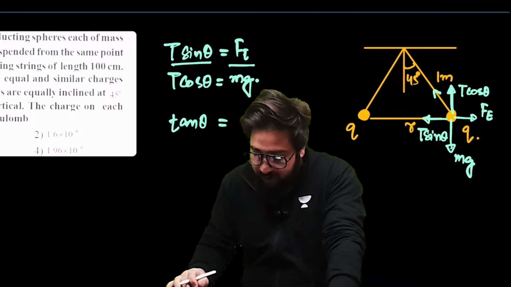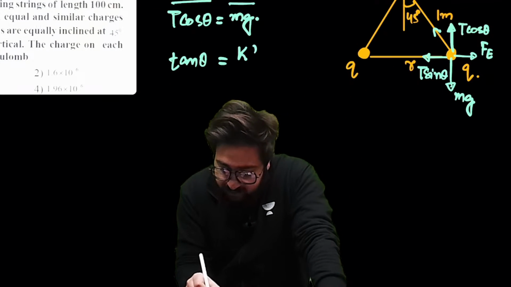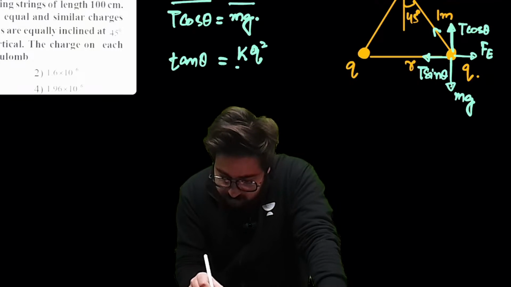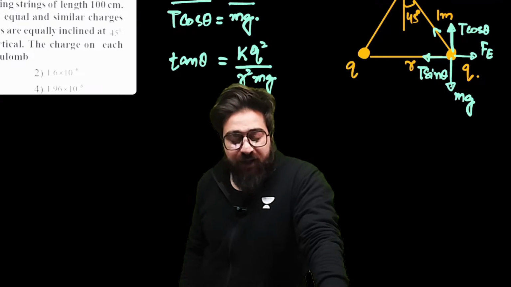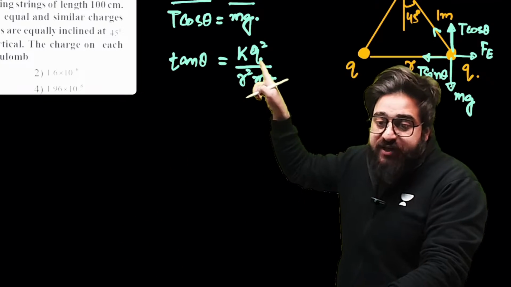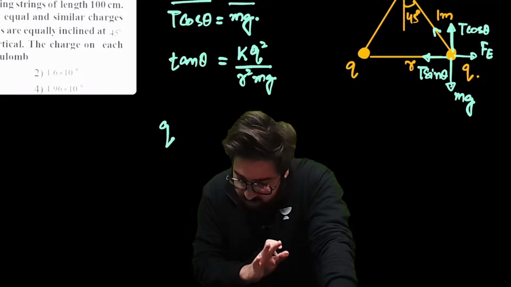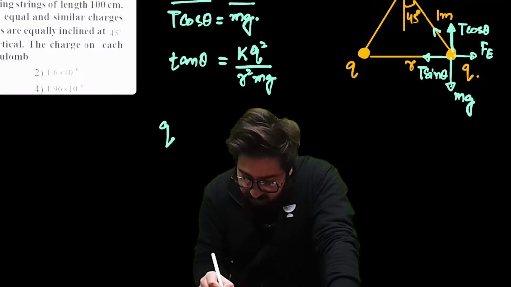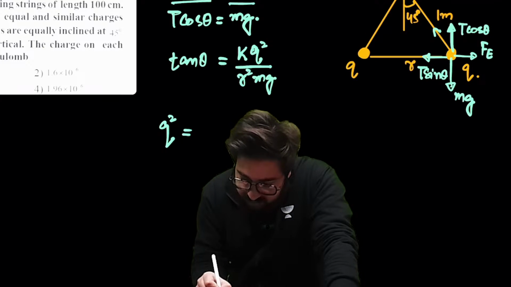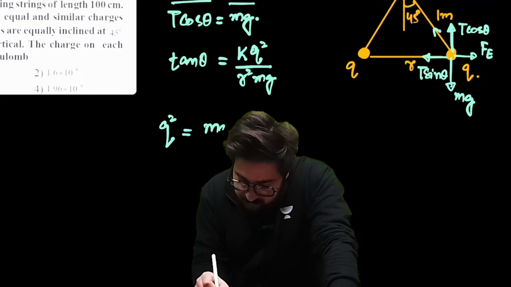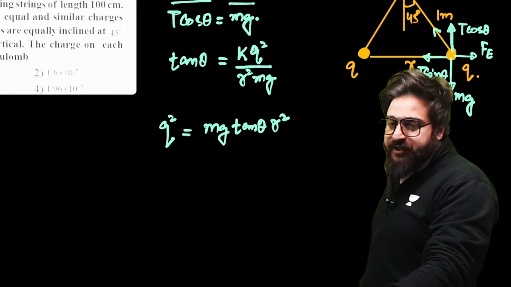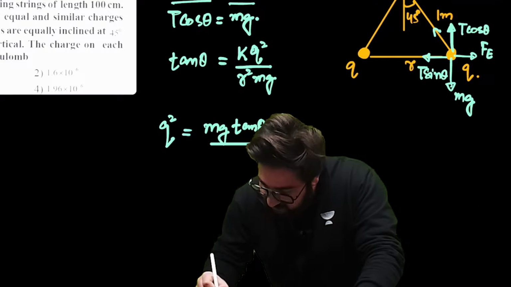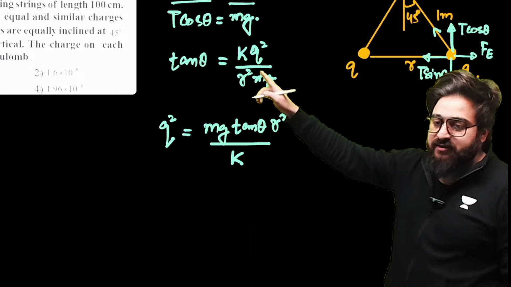The electrostatic force is k q1 q2 by r square. Here q1 is q and q2 is also q, so it is k q square divided by r square, and then you have mg. Now, can you tell me the value of q? Listen carefully. q square will be mg tan theta into r square, divided by k.